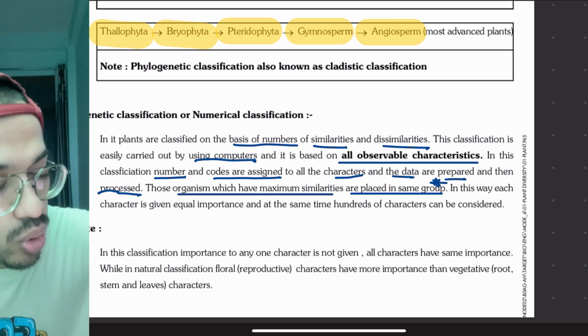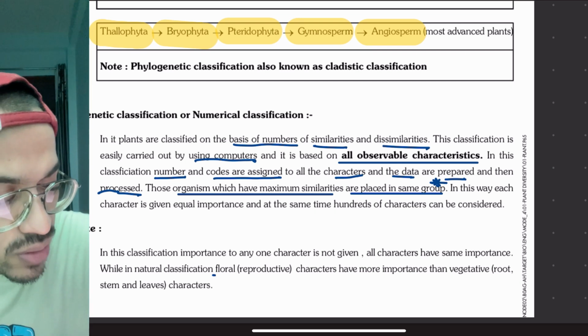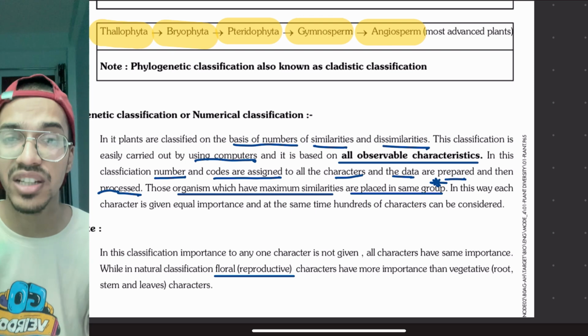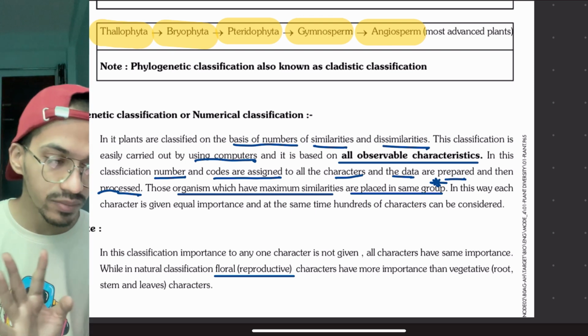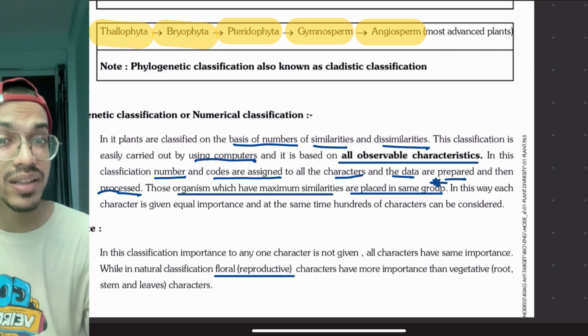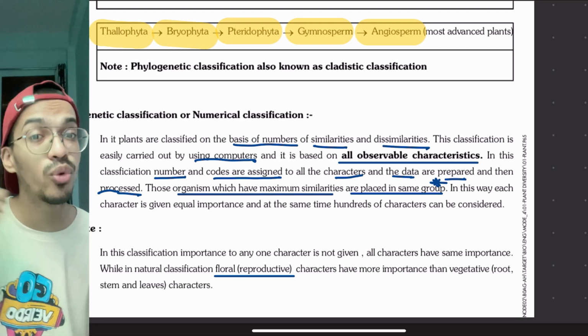Moving on, the natural classification. It is more floral. Floral means reproductive, because flowers are reproductive structures. In natural classification, Linnaeus took the stamen and put plants in 24 categories.